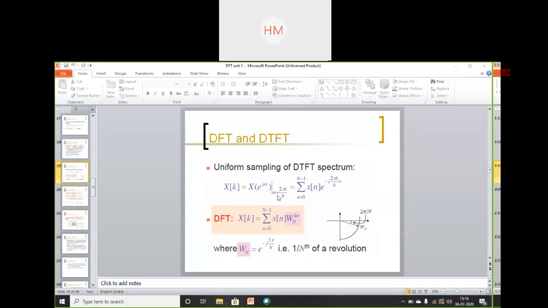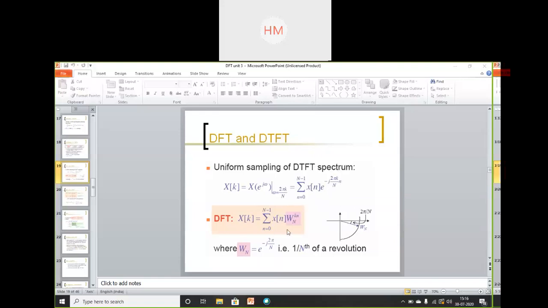Initially omega was only 2 pi k. Now again we are sampling this to get omega for DFT, 2 pi k by n. So my final output is the summation from n equal to 0 to n minus 1 of x of n e to the power minus j 2 pi k capital N upon n, small n.